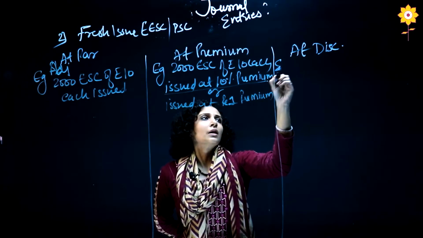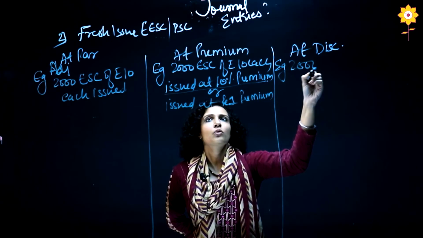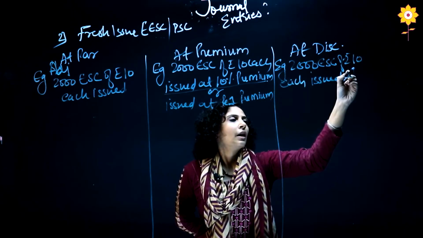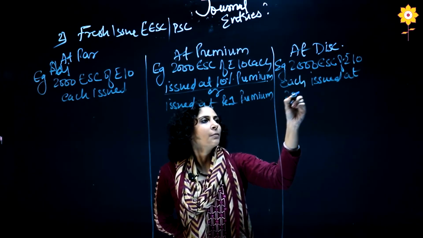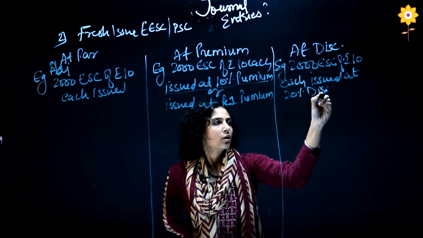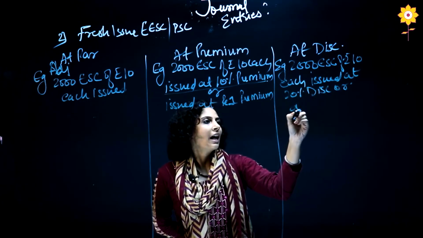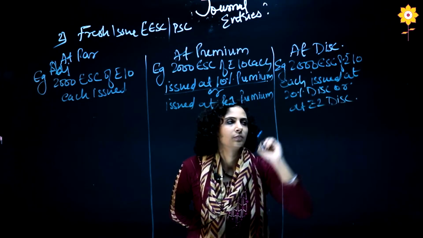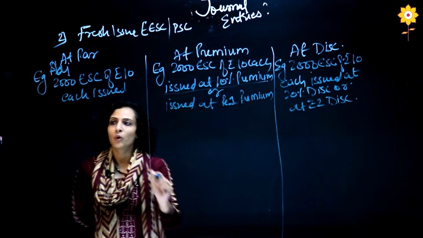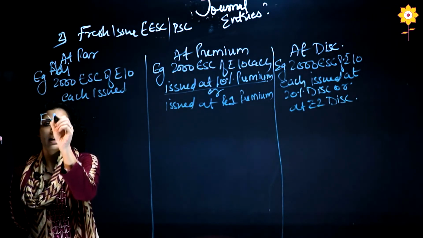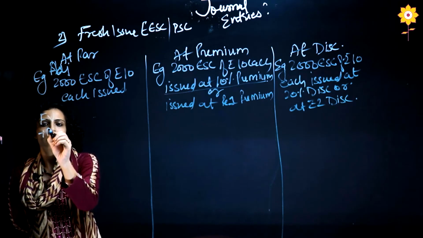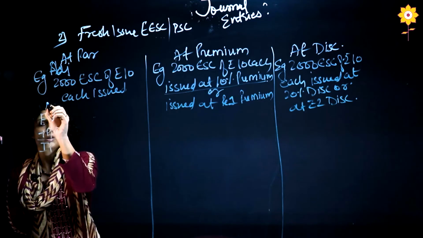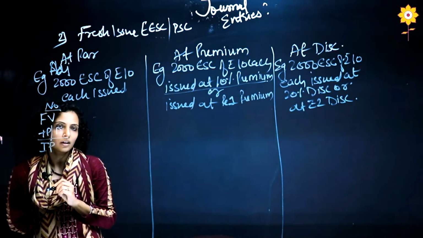Third example will be 2,000 equity share capital of rupees 10 each issued at 20% discount, or they can write at rupees 2 discount. Okay. For this there is a working note which I prefer, that is face value plus premium minus discount is equal to issue price, and here I write the number.